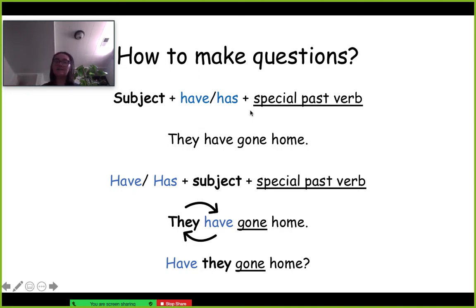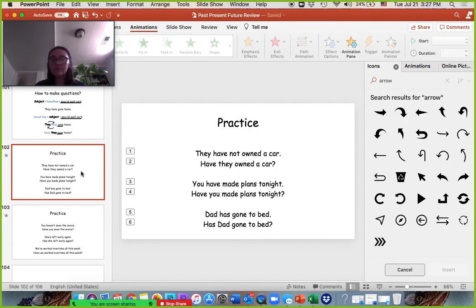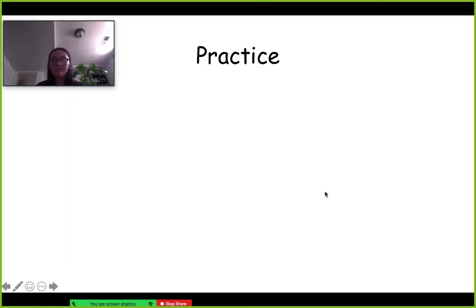So now we're going to talk about how you make questions. So to just do the normal one, right? We have the subject, have or has, the special past verb. They have gone home. That's how we normally make it. If we wanted to make it negative, we would say they have not gone home. But when we make it a question, all we have to do is flip have and has. We put it at the beginning of the sentence, and then the subject comes second, and then the special past verb. So instead of they have gone home, to make it a question, we put have in the front. Have they gone home? And it turns into a question. So that's really nice.